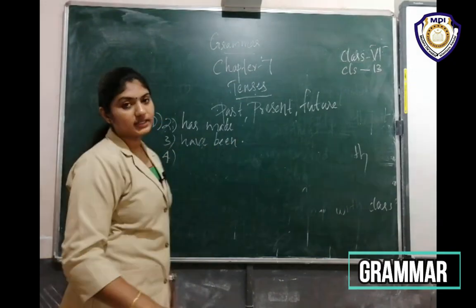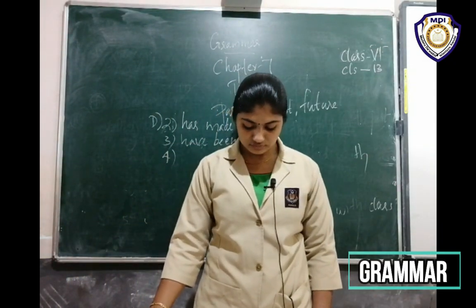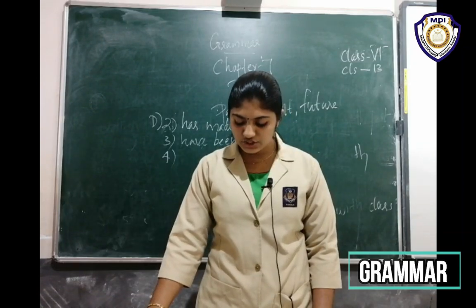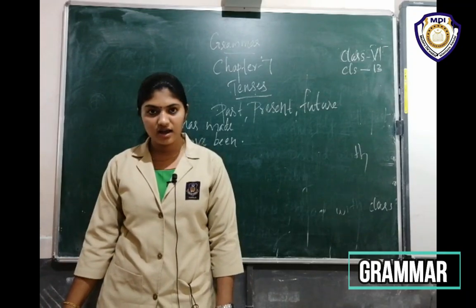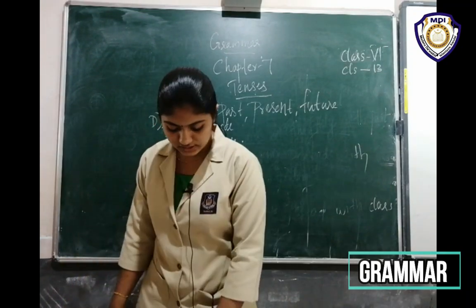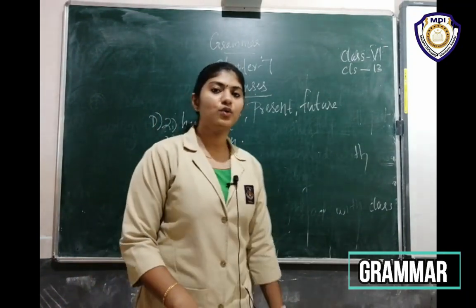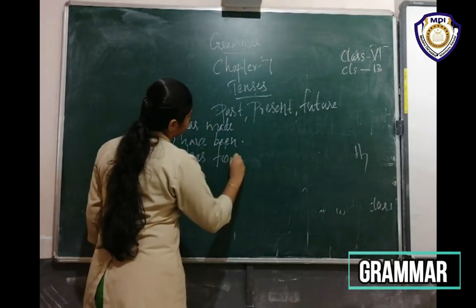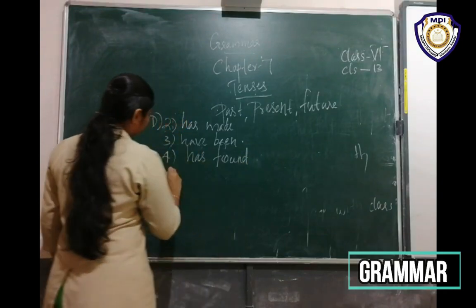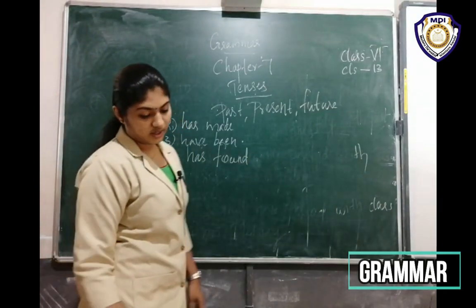Then fourth one. Maria dash her lost book. She is happy. Maria has found. Find changes into found. Has found. Then fifth one.